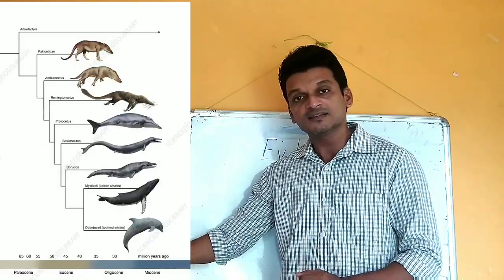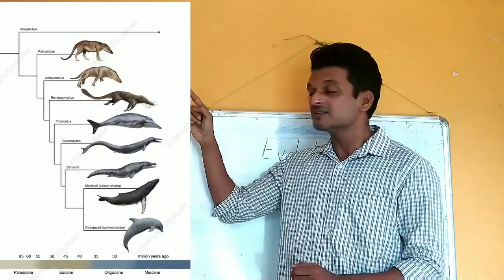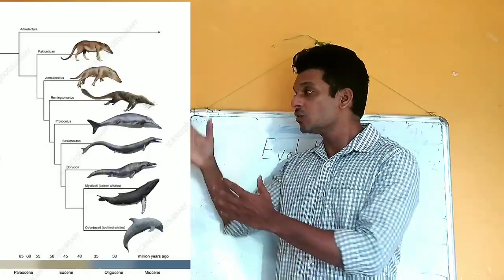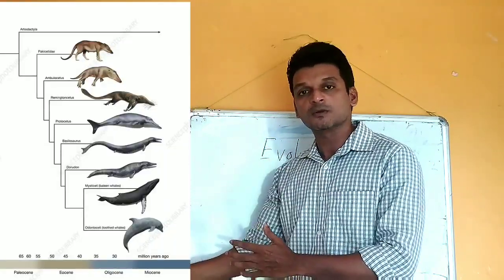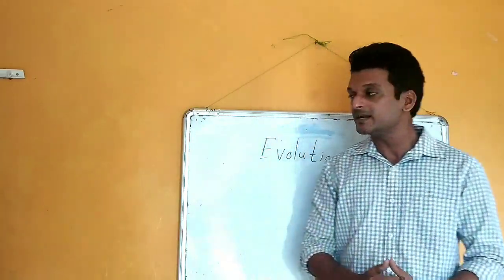So the whale is a descendant, and that wolf-like or dog-like animal that you can see on the top is called the ancestor. So this is how the whale was developed from a wolf-like animal. Now let us go to our second image.